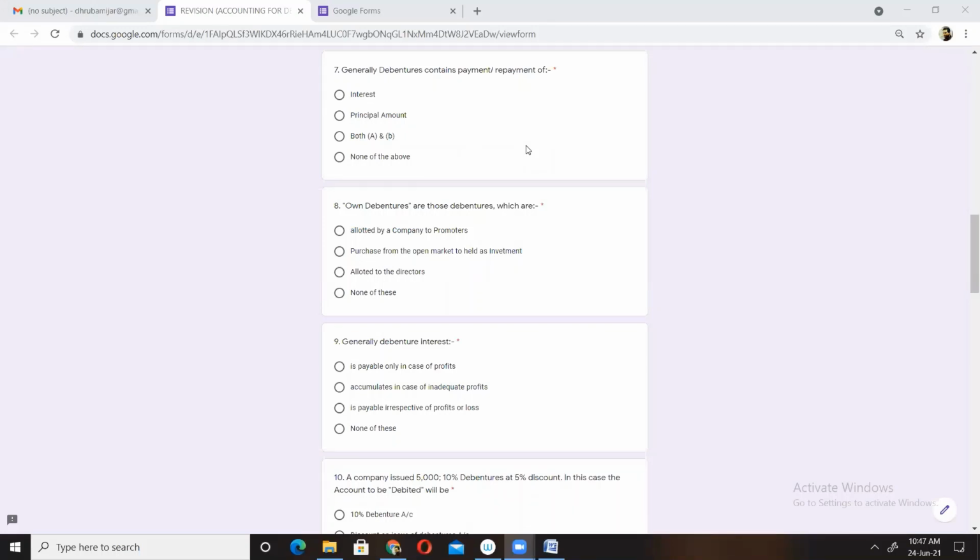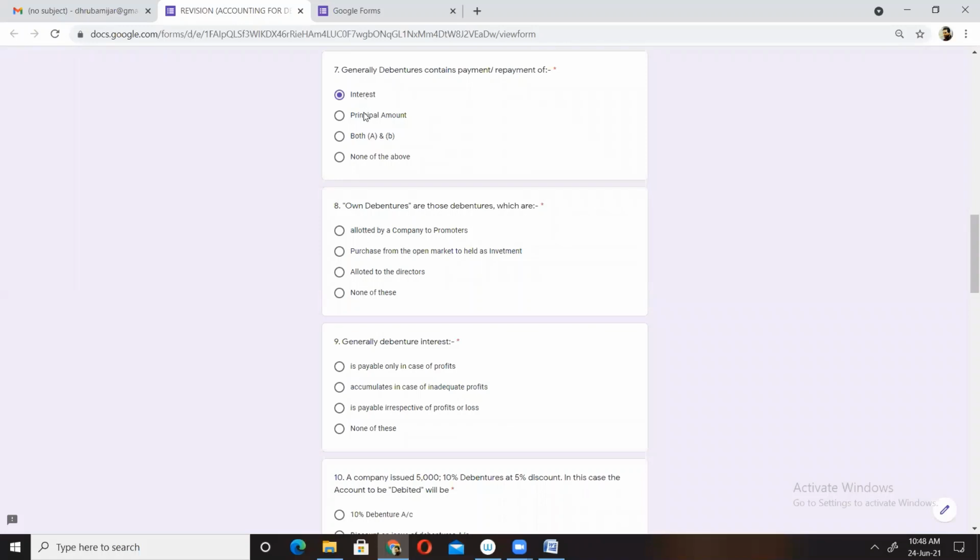Both A and B means interest and principal. If you do not consider the types of debentures, redeemable, irredeemable, convertible, non-convertible, participating, non-participating, registered, bearer, generally the contract of debenture contains payment or repayment of both principal amount and interest. Interest is paid at a fixed rate.